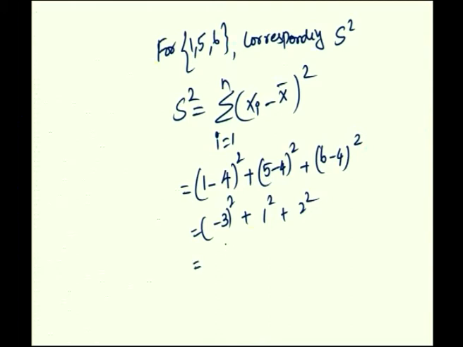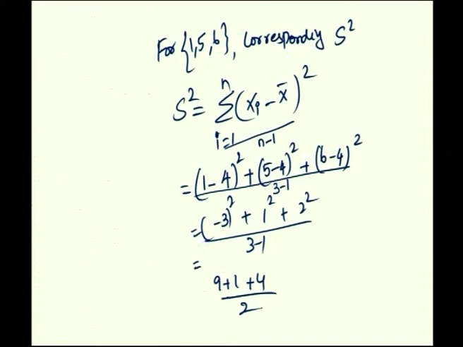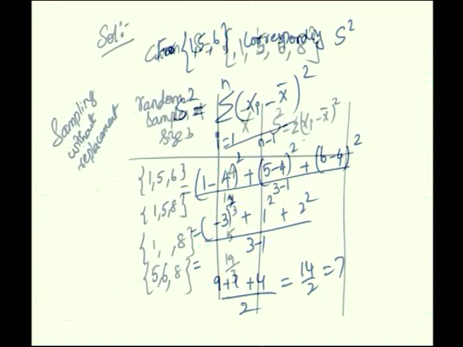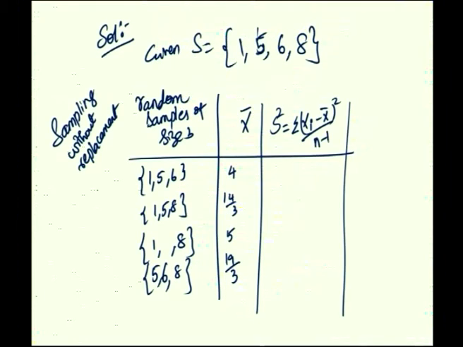Actually S square is summation of xi minus x bar whole square by n minus 1, right? So the whole thing divided by 3 minus 1, which is 9 plus 1 plus 4 by 2, which is 14 by 2 equal to 7. So this is 7.